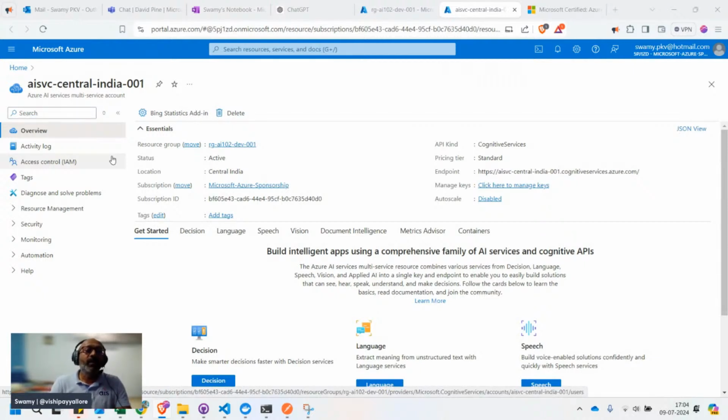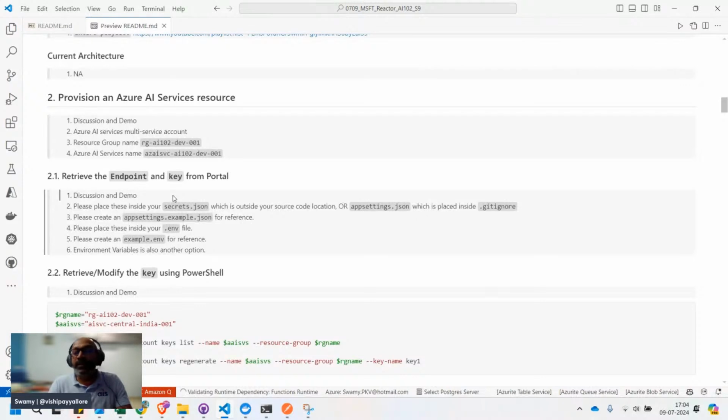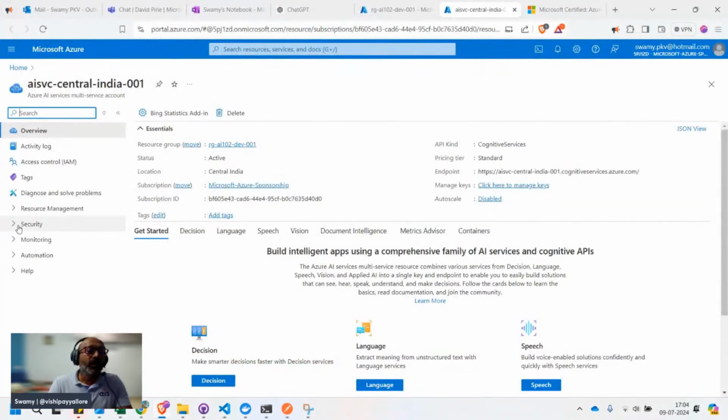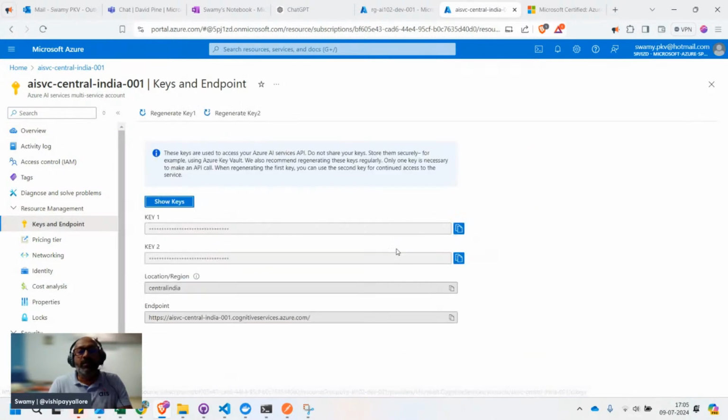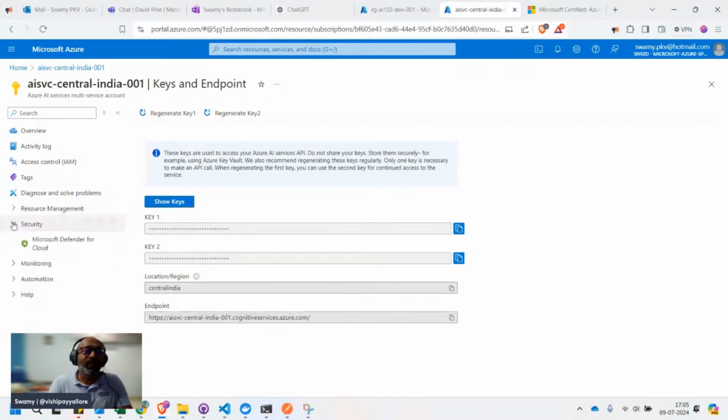Regarding the retrieval of the endpoint and key from the portal, we will be able to see this here in the resource management, keys and endpoints. Anytime you feel the key has been compromised, we can come and click on these buttons to regenerate the keys. We'll be generating them quite a few times in this exercise. There's one real-time scenario which we'll be seeing in 10 minutes from now.